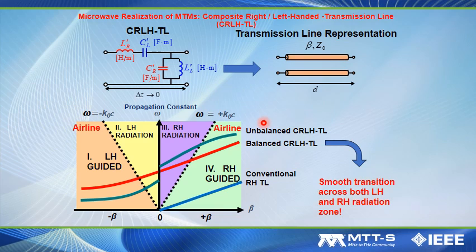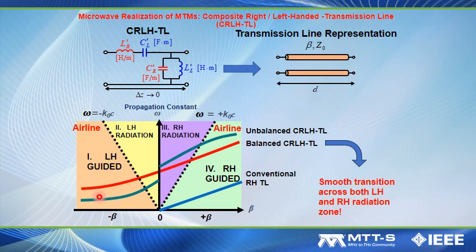In addition, if we look at the dispersion diagram, which will again tell us the relation of the propagation constant and the frequency, also the relation of phase velocity and its direction, we can see that for a conventional right-handed transmission line, beta will always be positive, and it will lie in this so-called guided wave region where the wave will not radiate. On the other hand, if we plot the dispersion diagram of a CRLH transmission line, we can see the curve will come across all the four regions, namely left-handed guided wave region, left-handed radiation region, right-handed radiation region, and right-handed guided wave region.